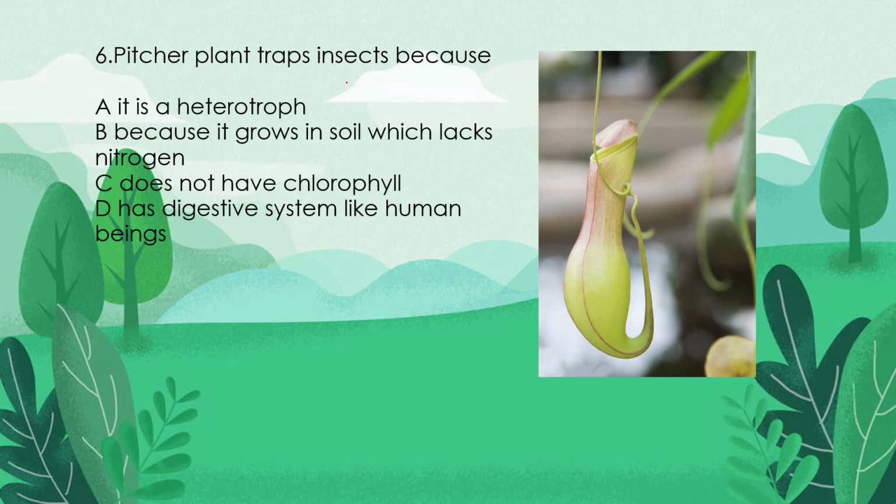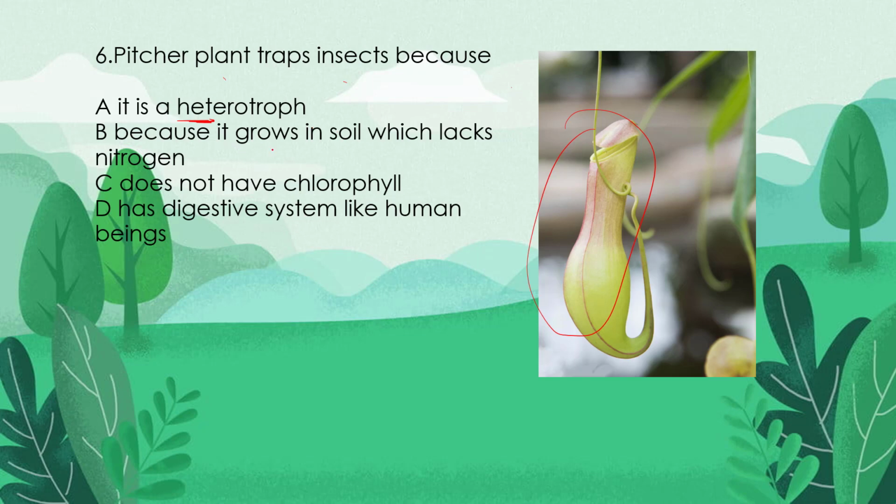Sixth question, pitcher plant traps insects because. See, this is the pitcher plant. Okay, so now why does it trap the insects is the question. Because it is a heterotroph. You need to know what is a heterotroph. A heterotroph is something which depends on other things for its food, but it is also an autotroph. Okay, it is not only heterotroph, it is also autotroph, because as it is a plant, it takes sunlight from the sun. So that's why it is both autotroph and heterotroph. So it is not only heterotroph. So answer A would not become the correct answer.